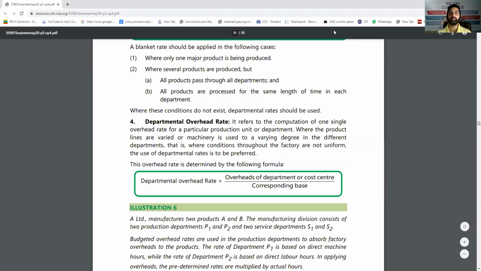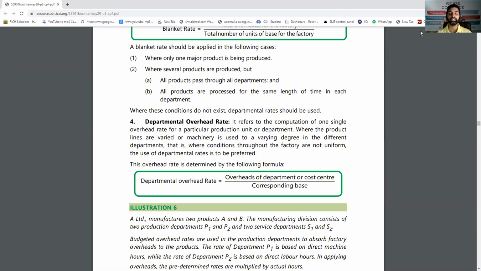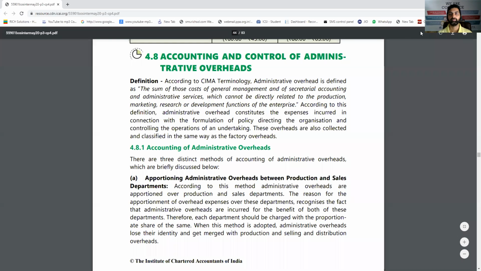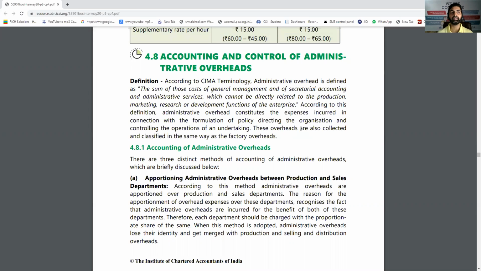So in this way, there can be 4 types for calculating or analyzing the overhead rate: actual overhead rate, predetermined overhead rate, blanket rate, and multiple rates. So it can be a good short note to be asked. Okay, so the next short note can be how to control the administrative overhead.